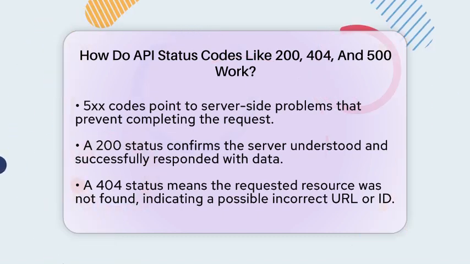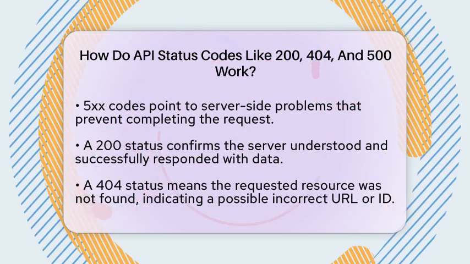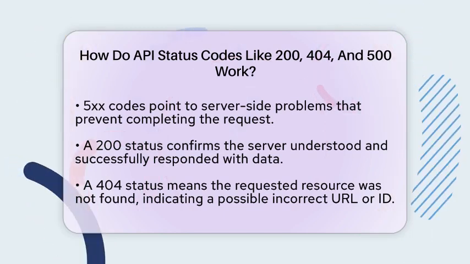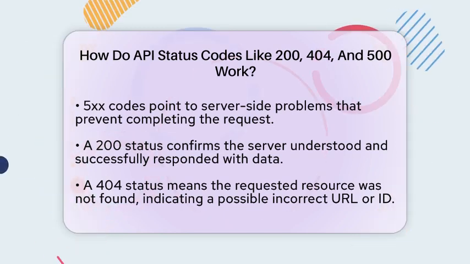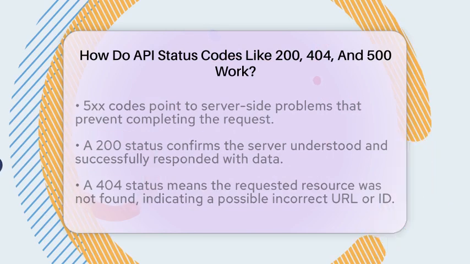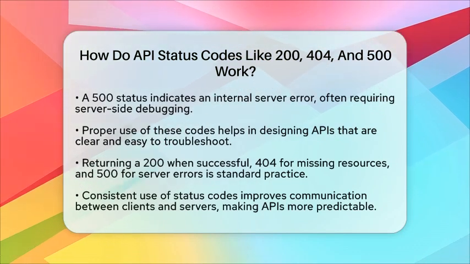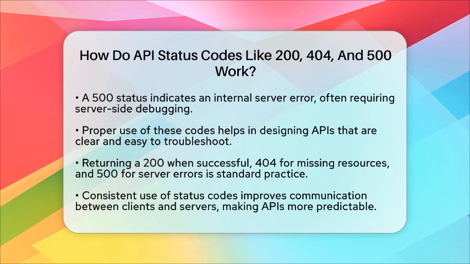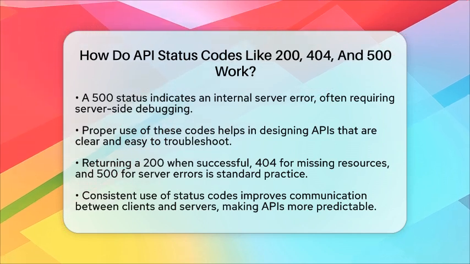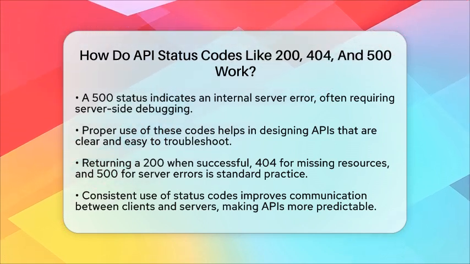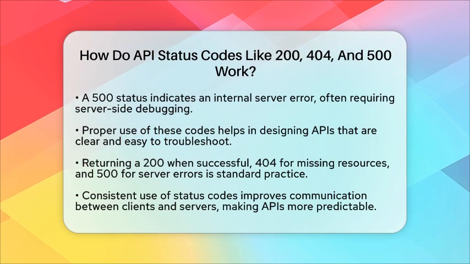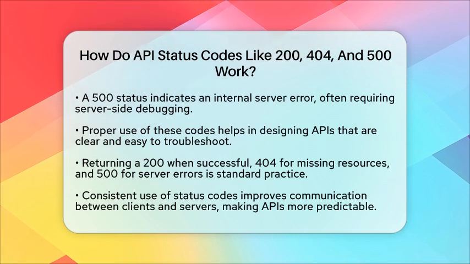In backend development, understanding these codes helps you design better APIs. When your server returns a 200, you know the request was successful and you can send the data. If it's a 404, you can tell the user the resource isn't available and handle it gracefully. When you get a 500, it's a sign to check your server logs and fix the problem.